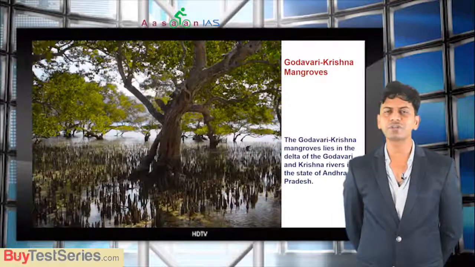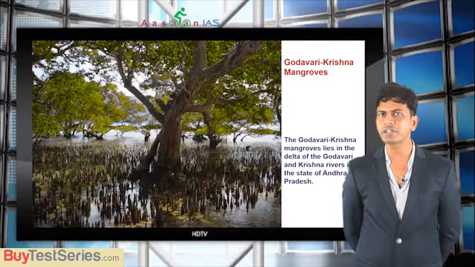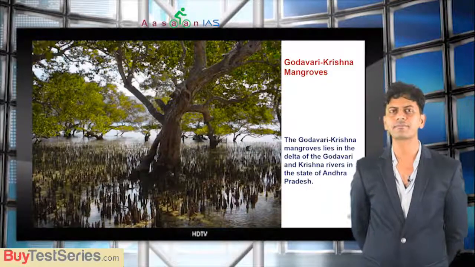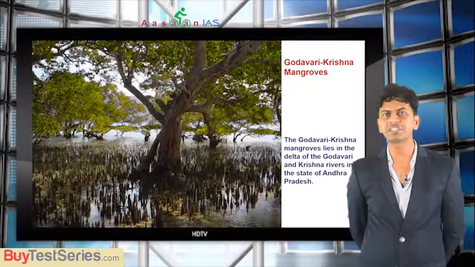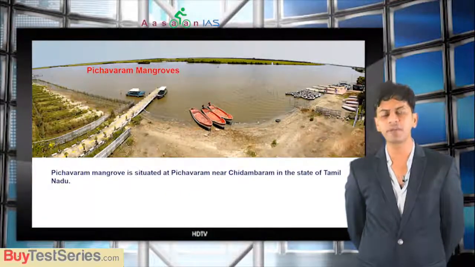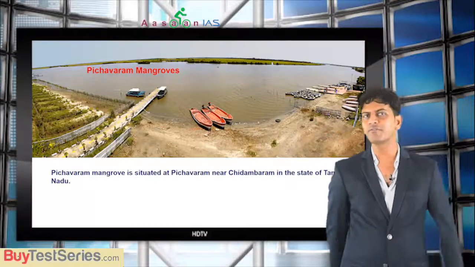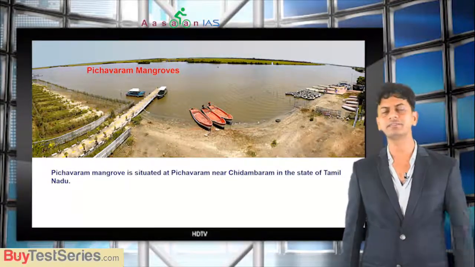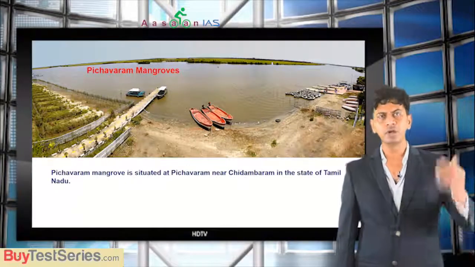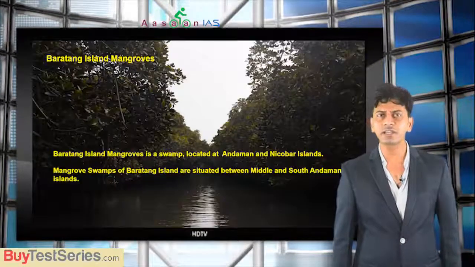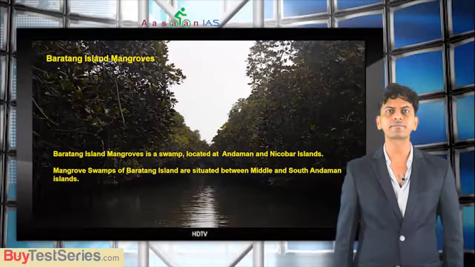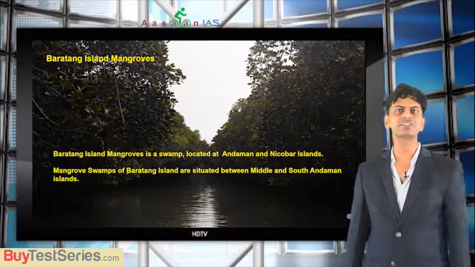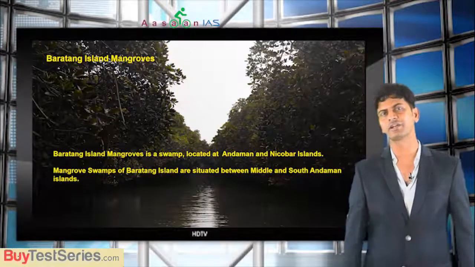Then you have mangroves in the Godavari and Krishna deltas in Andhra Pradesh. Similarly, you have the Pichavaram mangroves, and you can also call them the Gulf of Mannar mangroves, in Tamil Nadu. The Gulf of Mannar has both mangroves and coral reefs. You have mangrove forests in Baratang Island in Andaman and Nicobar, situated between Middle Andaman and South Andaman.